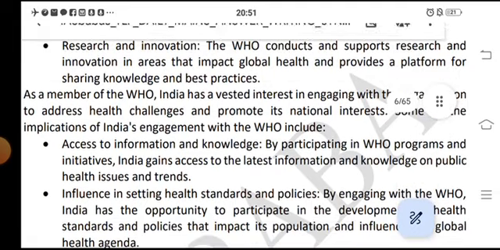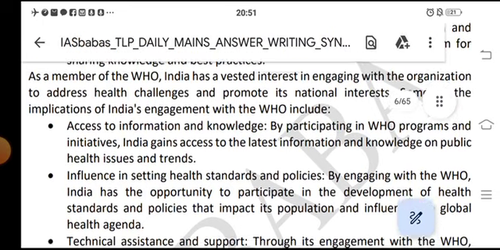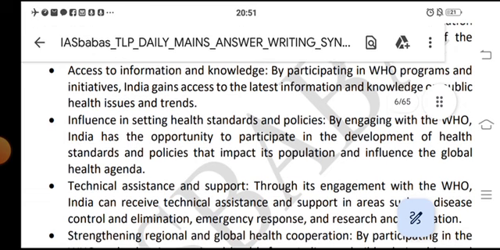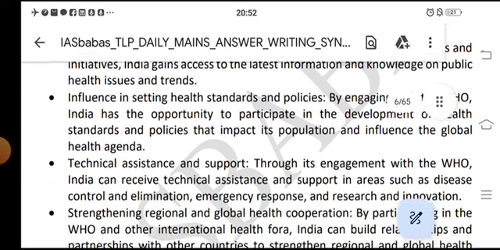Some of the implications of India's engagement with the WHO include access to information and knowledge. By participating in WHO programs and initiatives, India gains access to the latest information and knowledge on public health issues and trends.